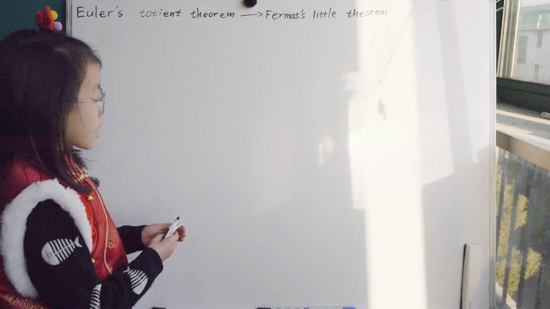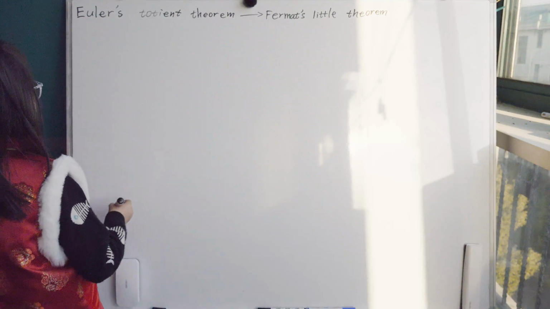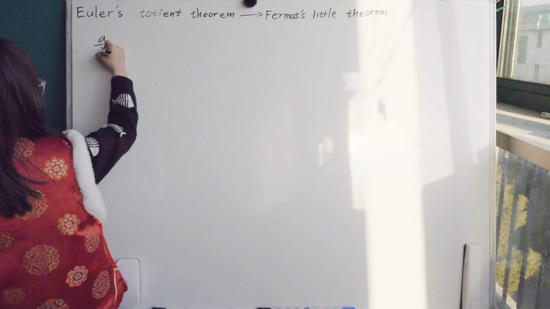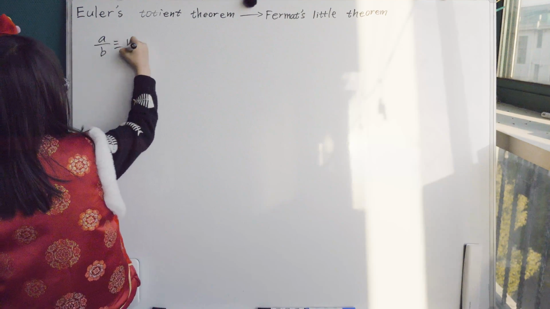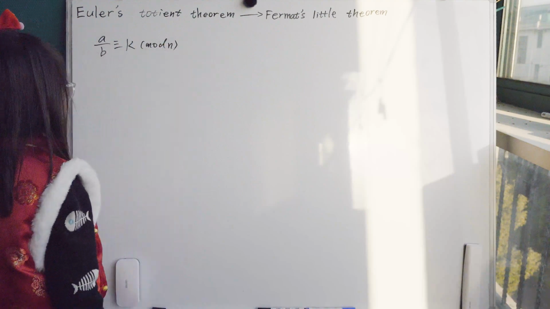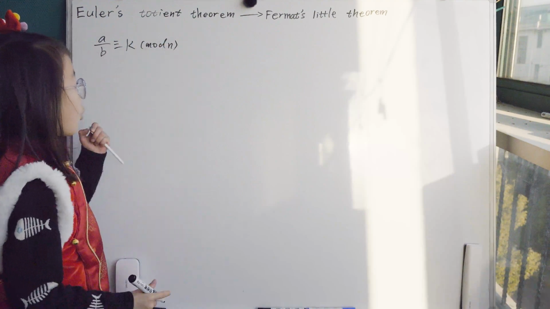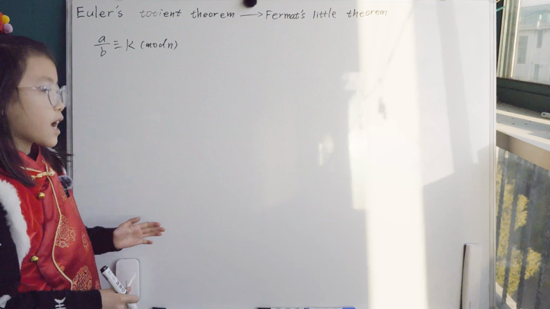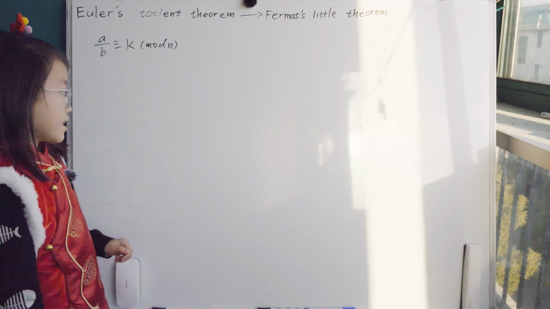And of course, the problem comes from a problem I first met. This problem is A over B, and it's congruent to K mod N. And so what is the value of K? What this problem actually means, I will talk about in the next video.